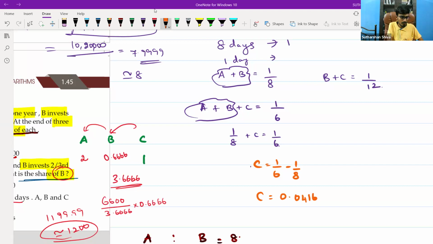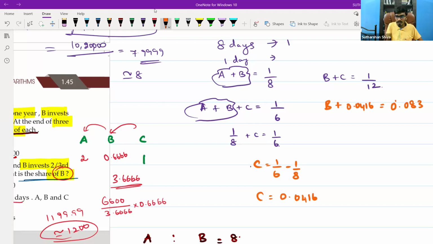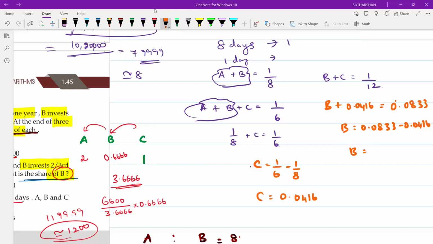Now B plus C is given. We have found C, so what is the C value? 0.0416. What is the value of 1 by 12? 0.0833. We will take 4 decimals. So B is equal to 0.0833 minus 0.0416. What is the value? 0.04173. So this is B.